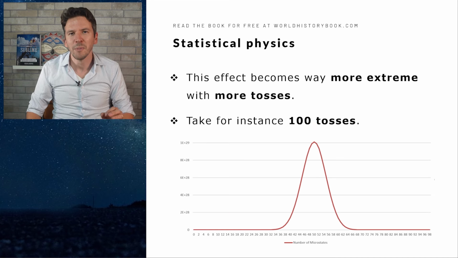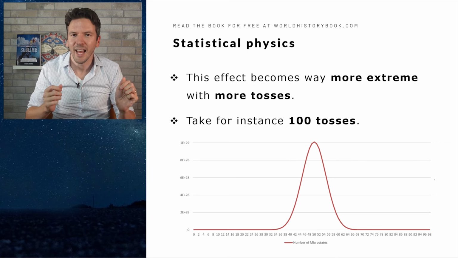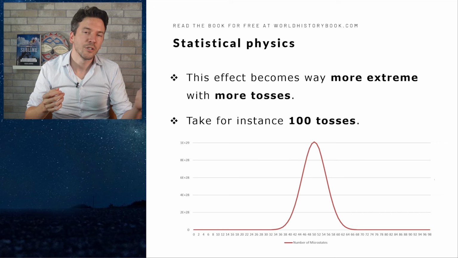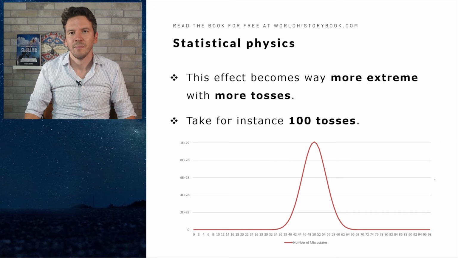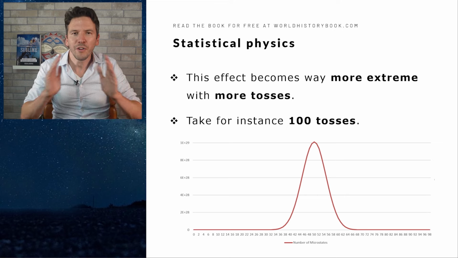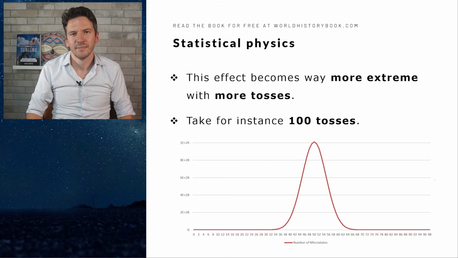And now look for a moment at the height of this graph. At its highest we have 10 to the power 29 microstates, and this is just with 100 tosses. If you had to bet on a macrostate, you'd better bet around 50 heads. Definitely not like 2 heads or 90 heads. The chances of that happening are close to 0. All your chances are in the middle.